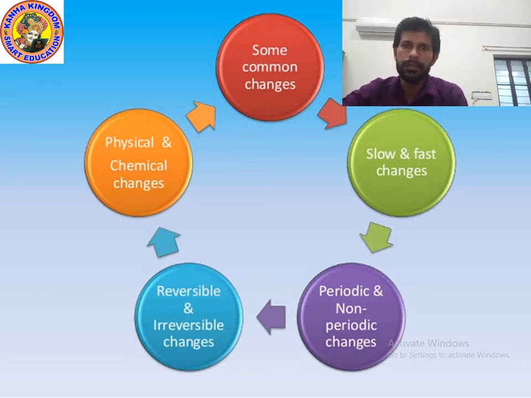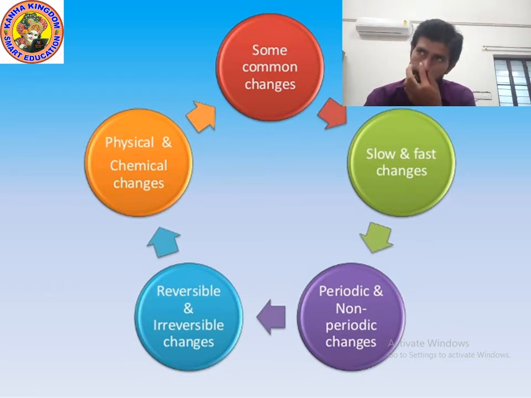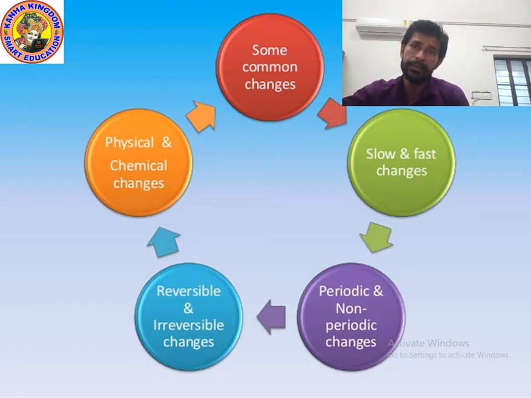As you can see on the screen, there are different kinds of changes: slow changes, fast changes, periodic changes, non-periodic changes, reversible changes, irreversible changes, physical changes, chemical changes. Last time we studied slow changes, fast changes, periodic changes and non-periodic changes. Today we are going to study about reversible and irreversible changes.